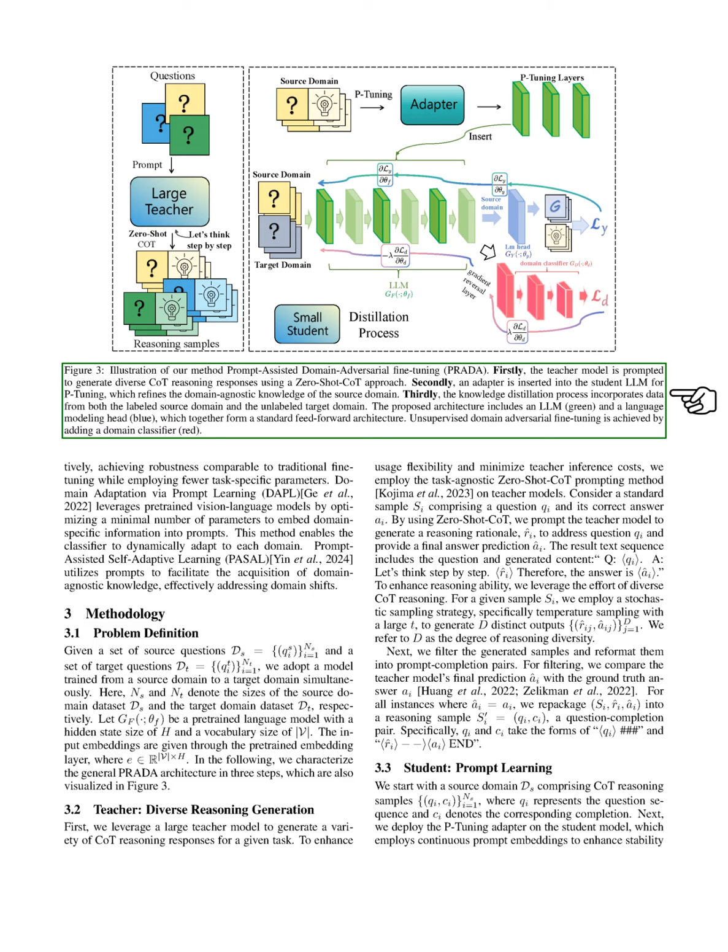To improve reasoning diversity, we employ a stochastic sampling strategy, generating multiple distinct outputs for each sample. We then filter these outputs by comparing the teacher model's predictions with the correct answers. If the predictions match, we reformat the samples into question completion pairs.